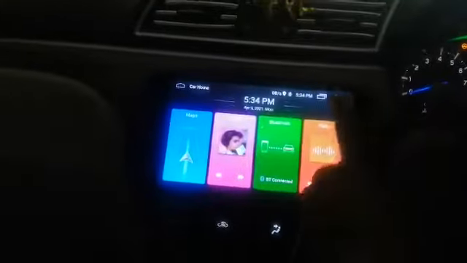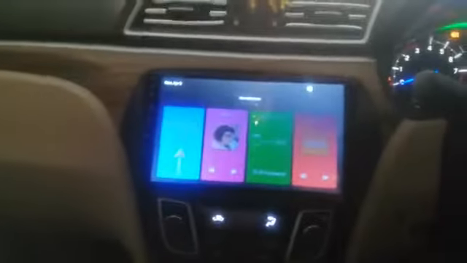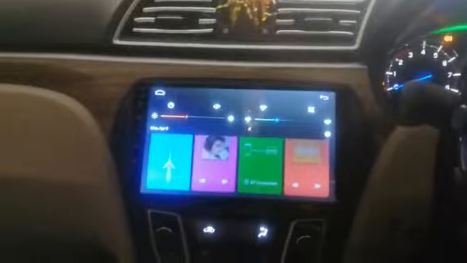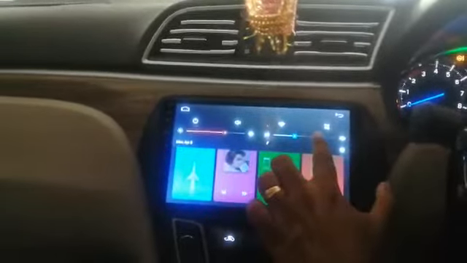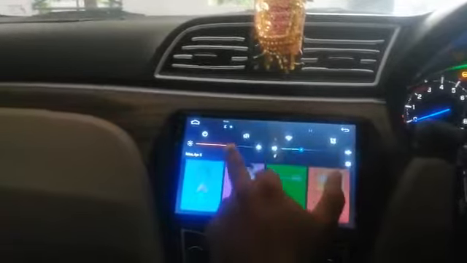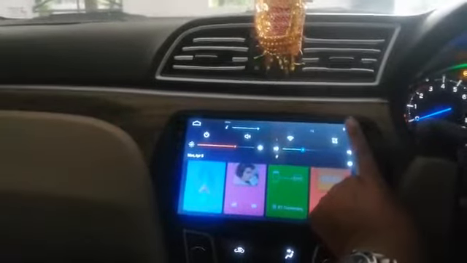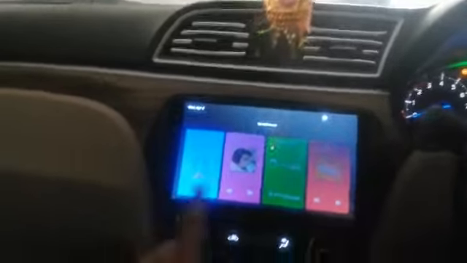I'm returning now. If you swipe down like on a mobile, it will show the notifications. You can increase the brightness, and you can increase the volume using this. This is the one showing the internet. I'm just muting it. Okay, I'm going back.